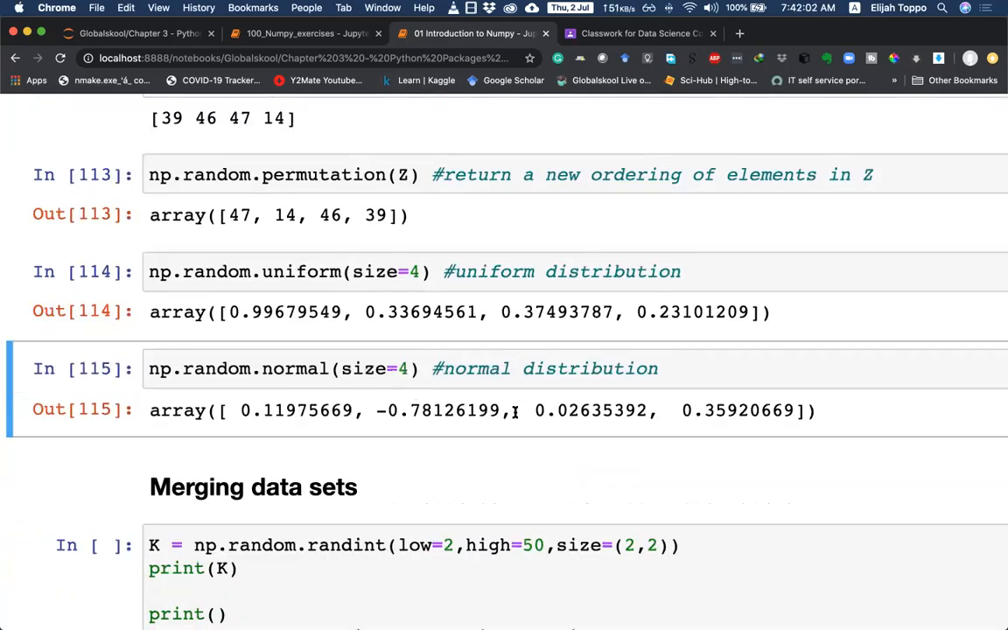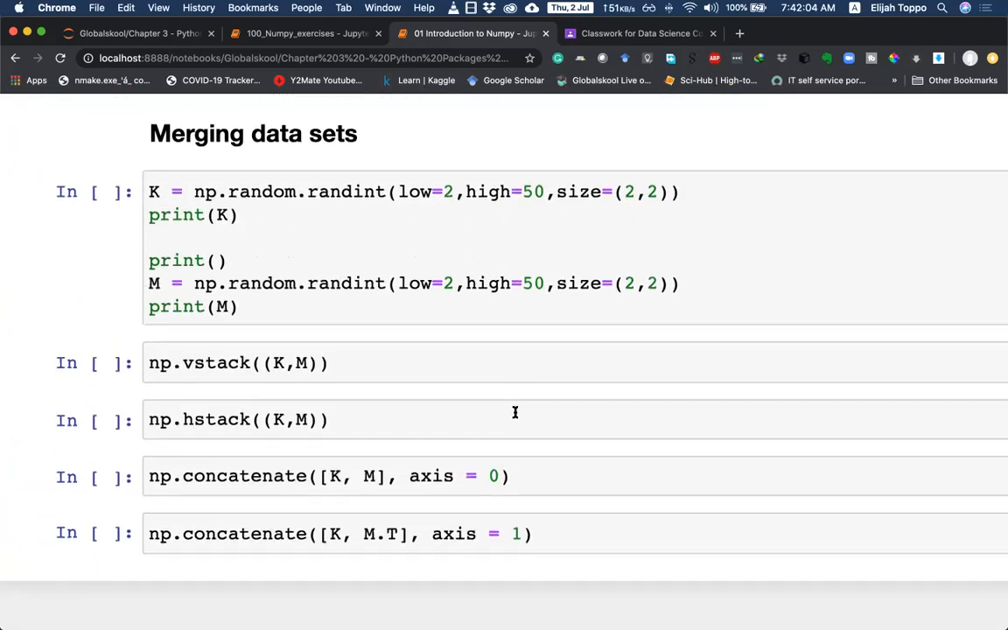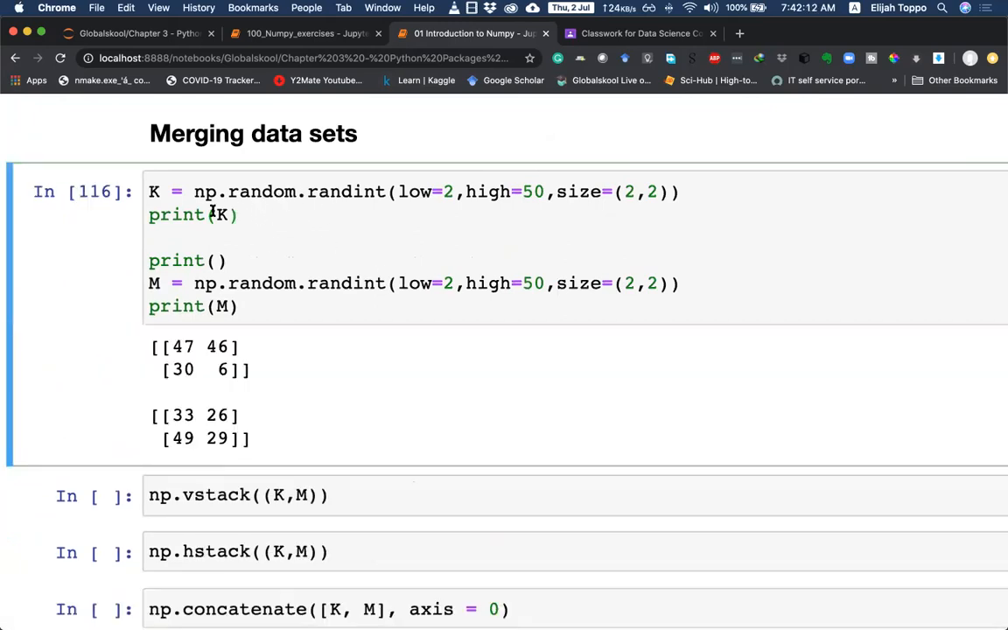Then we are finally looking at the last part of our NumPy, where we will try to merge different data sets. So here we're starting out with two different data sets, K and M. K is 2 cross 2 with lows and highs being 2 to 50. Similarly, M is also the same, a similar array.